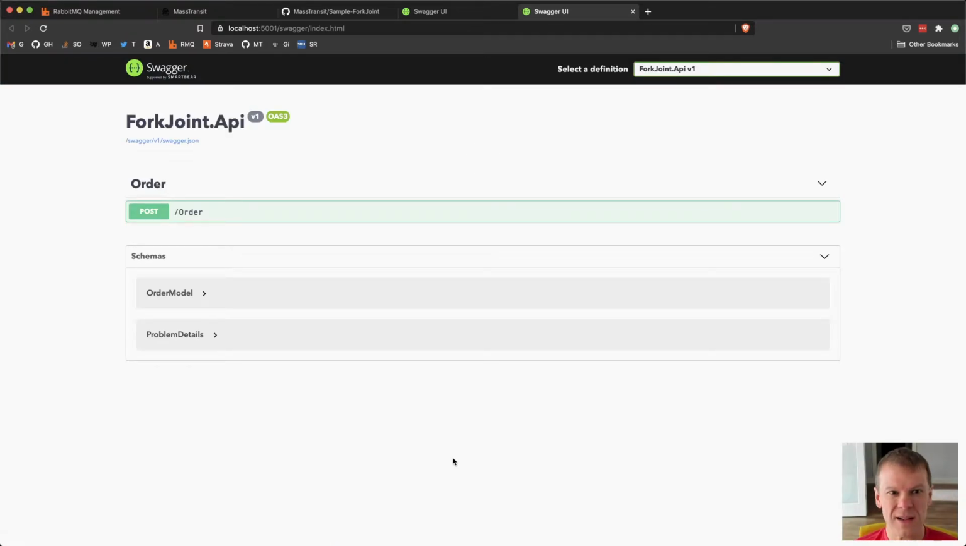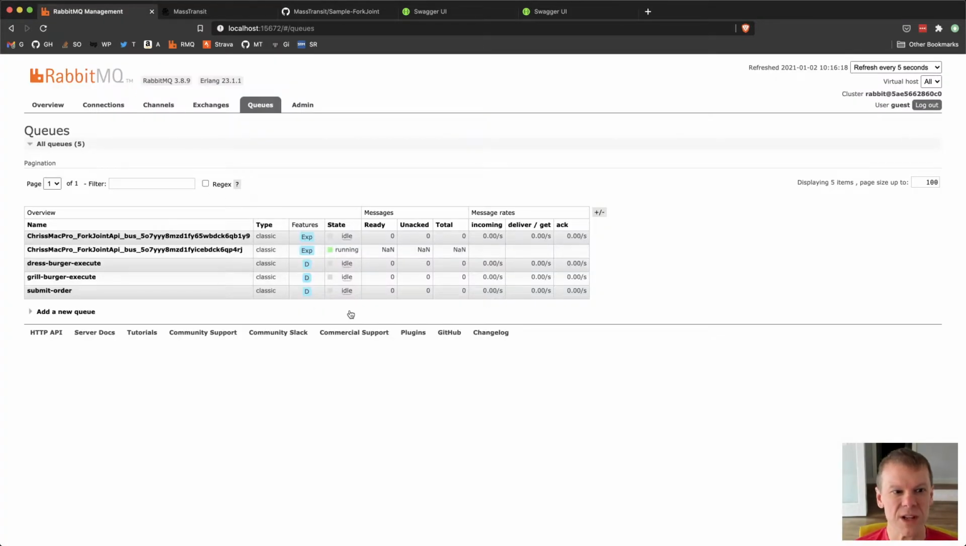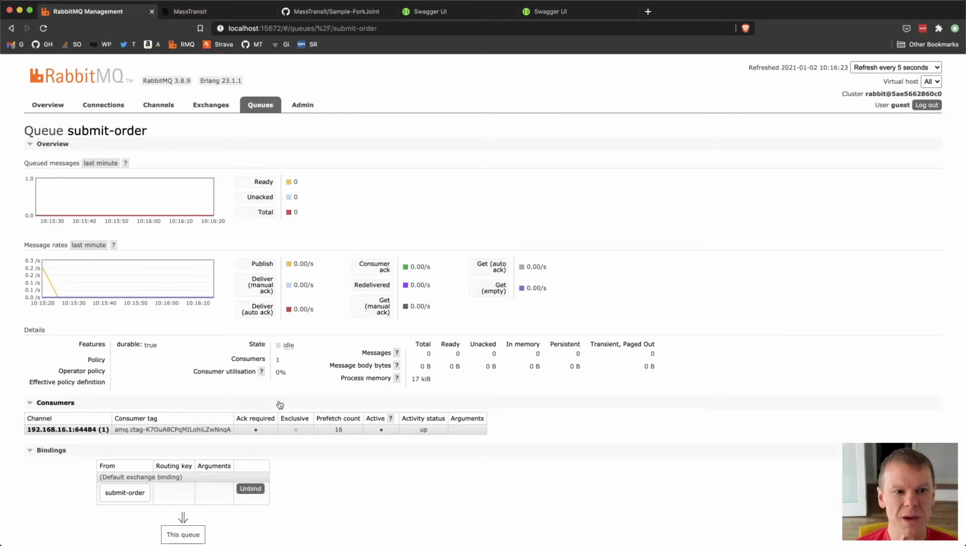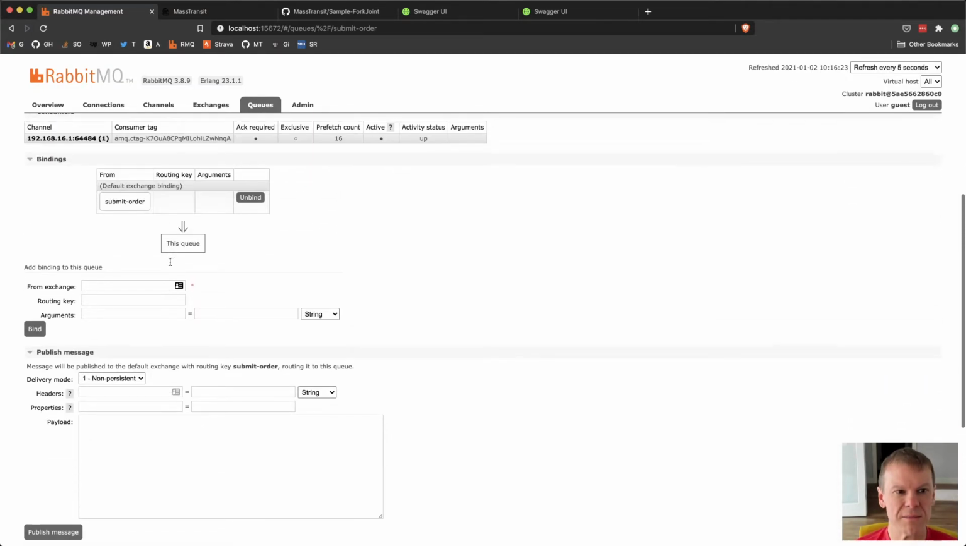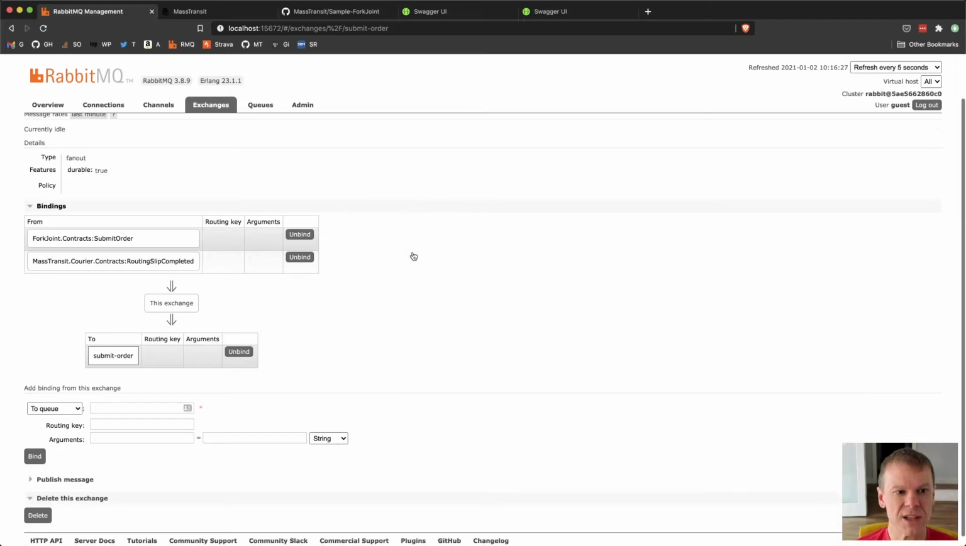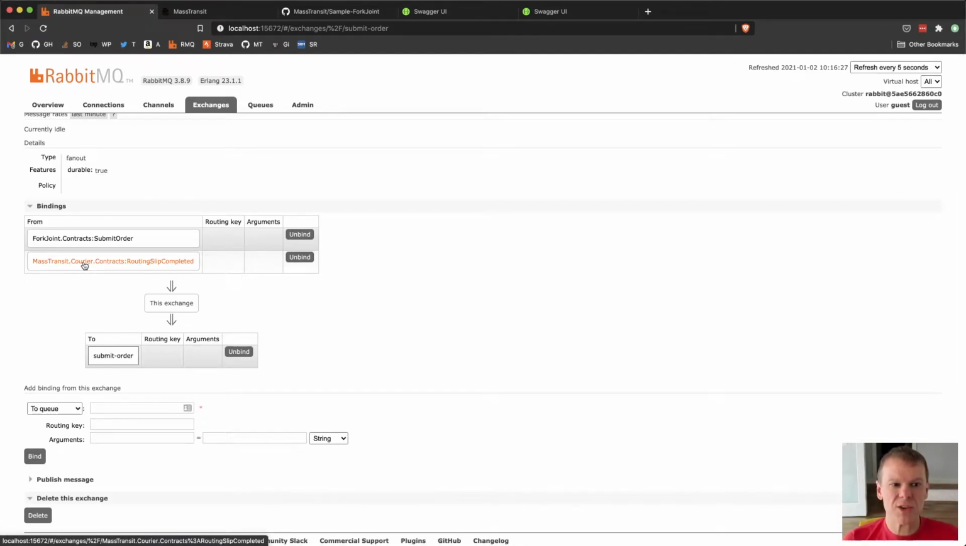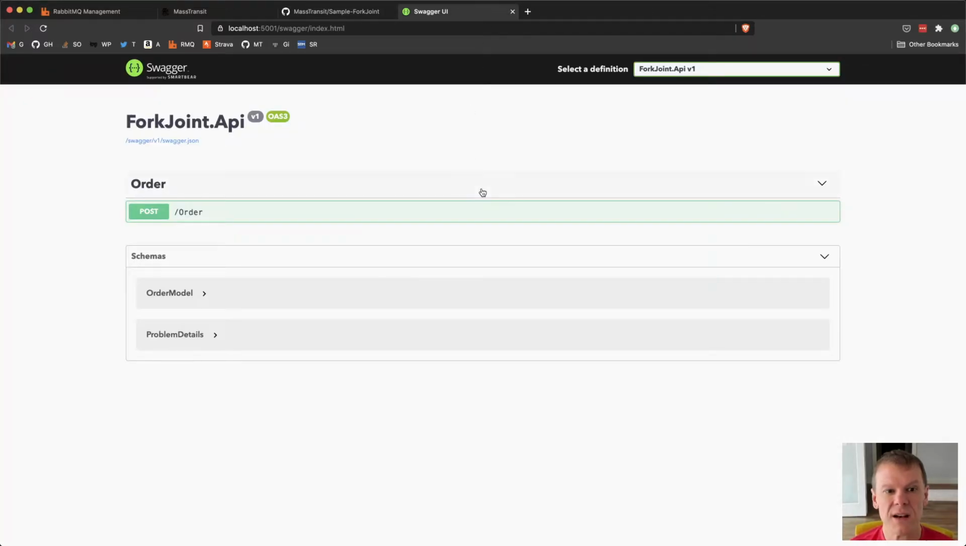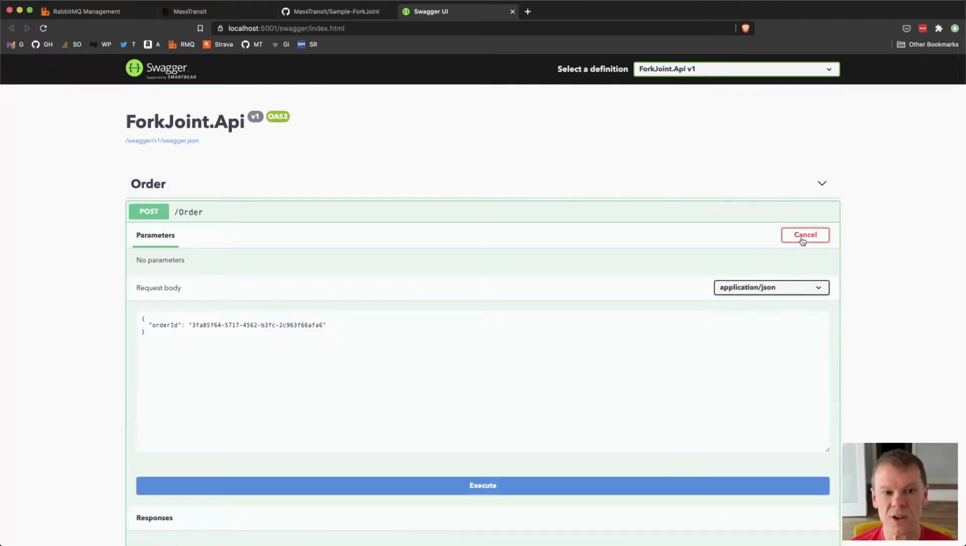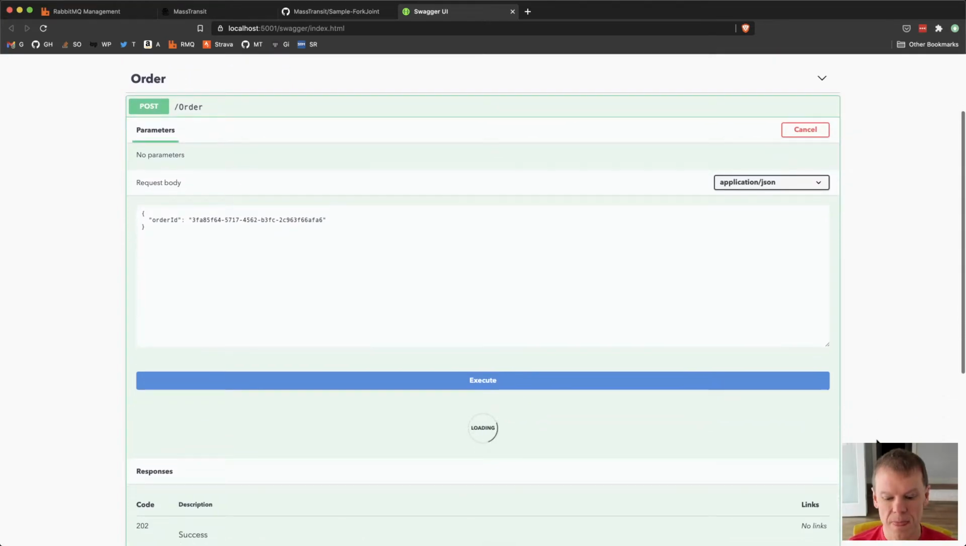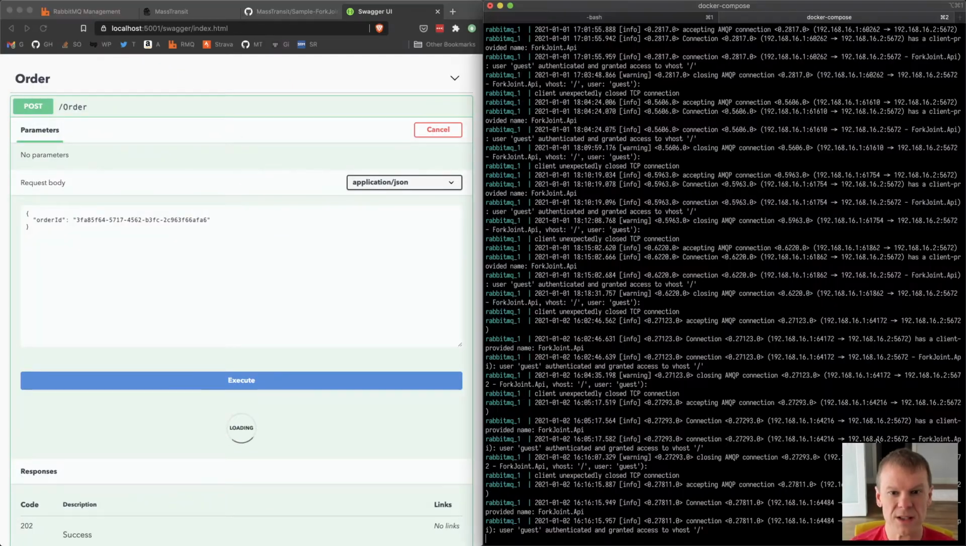We go back in. Let's go take a look at what RabbitMQ looks like right now. So I have my submit order queue, and I have some bindings on it back to the exchange. But you can see now I'm getting that MassTransit courier contracts routing slip completed event. So that event has been bound to my queue, which will be produced when the routing slip completes. So now let's go and actually post an order and try it out. Okay, we're going to see it wait here. Still waiting, still waiting.